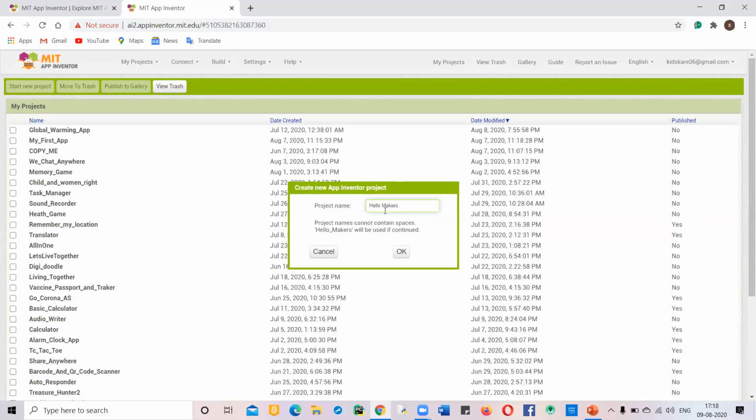And you would be seeing that it is giving me an error that project name cannot contain spaces. So this is a function of MIT that it cannot contain any space in between the project name. So for that you have to use an underscore.